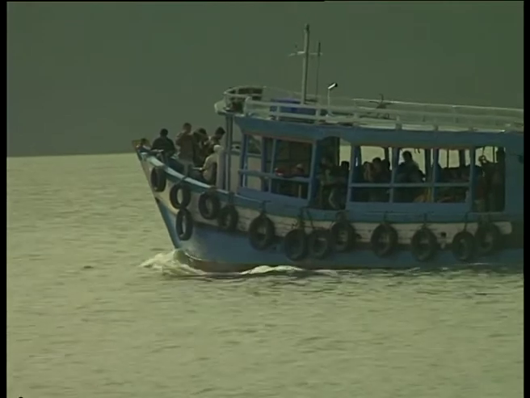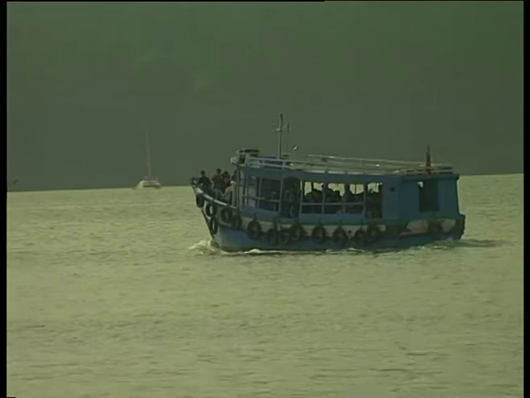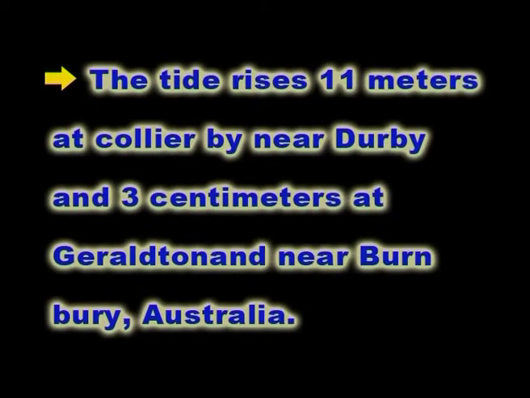The tides of the Indian Ocean vary greatly, but not so much as those seen in the Atlantic or the Pacific Oceans. The Indian Ocean is identified with moderate tidal variation due to its enclosure by 4 continents. The highest and the lowest tides occur along the western coast of Australia. The tide rises 11 meters at Collier Bay near Derby and 3 centimeters at Geraldton and near Bunbury in the Australian country.